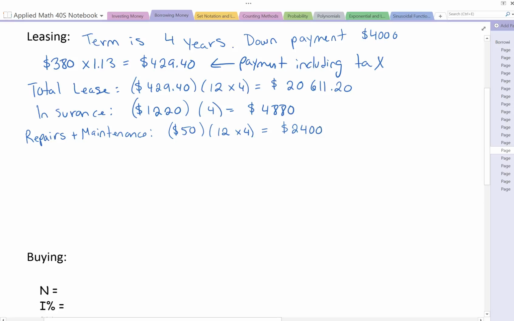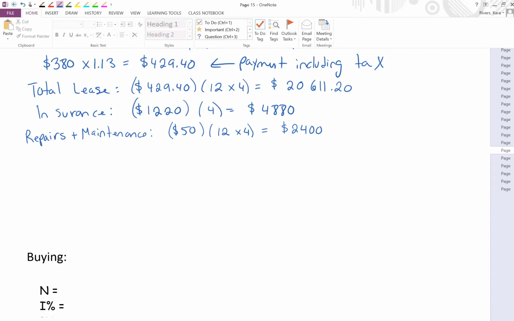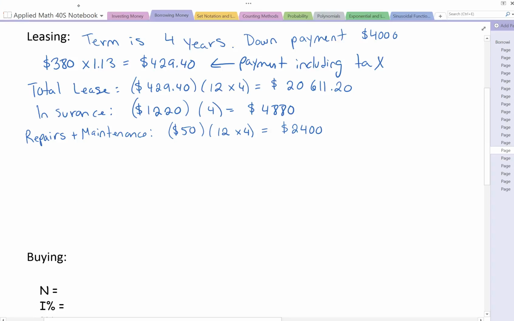And that would give us $2,400. Okay, so if we take all of these values and add them up, so what values am I talking about? Well, the $4,000, which is the down payment, plus the leasing cost, so we've done that for the 4 years monthly, plus the insurance, plus the repairs.